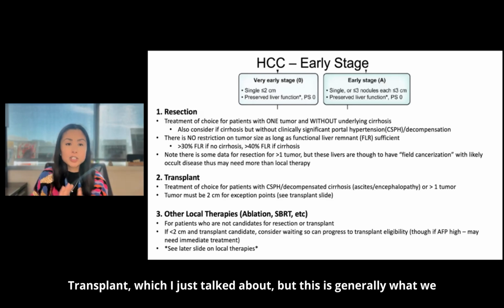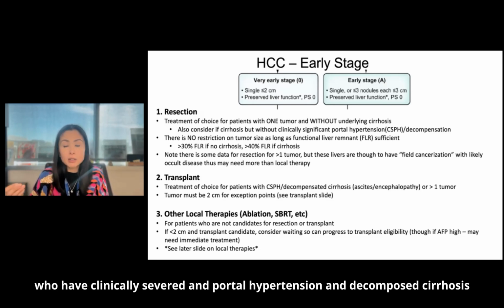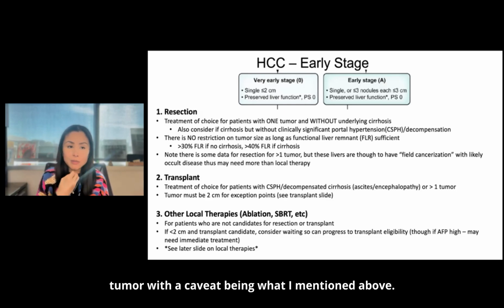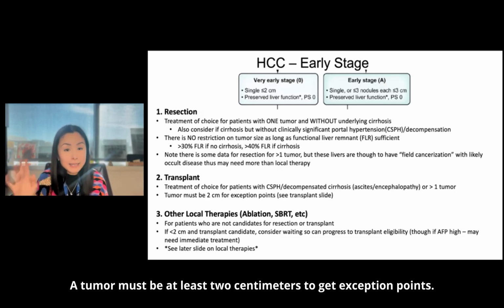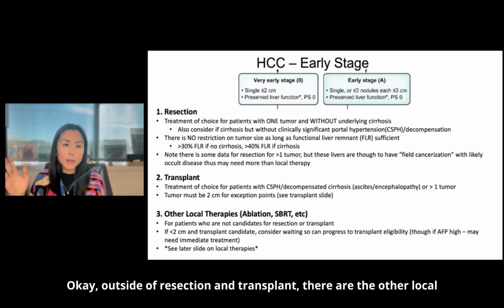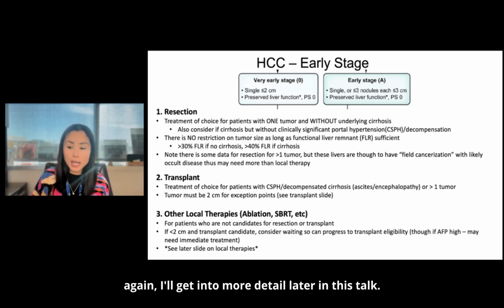It's transplant, which I just talked about, but this is generally what we recommend for patients who have clinically significant portal hypertension and decompensated cirrhosis, or more than one tumor, with a caveat being what I mentioned above. A tumor must be at least 2 centimeters to get exception points. So they can't be very early stage, they have to be early stage, BCLC-A. Okay, outside of resection and transplant, there are the other local therapies, which again, I'll get into more detail later in this talk.